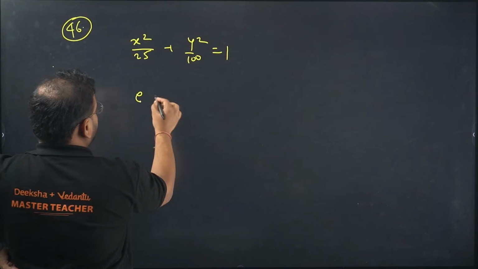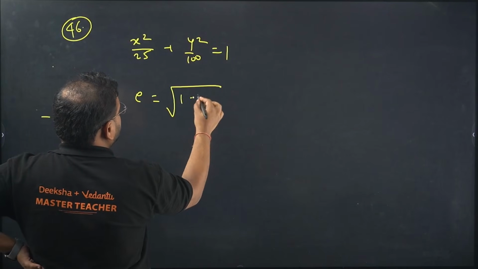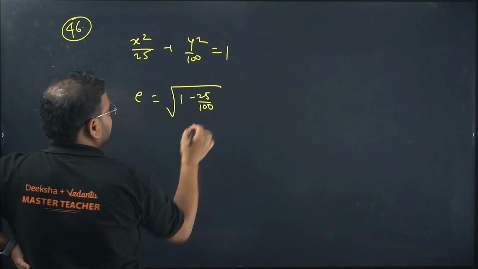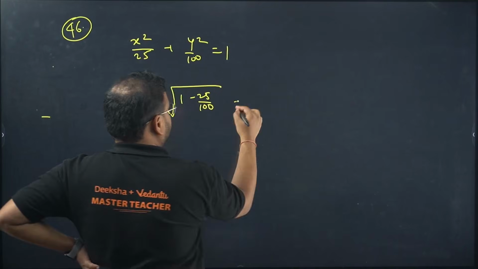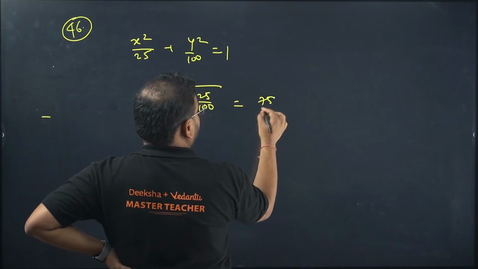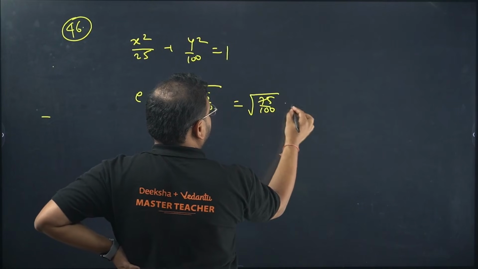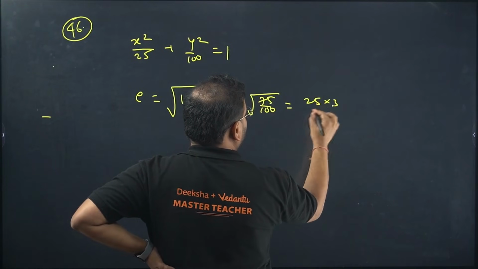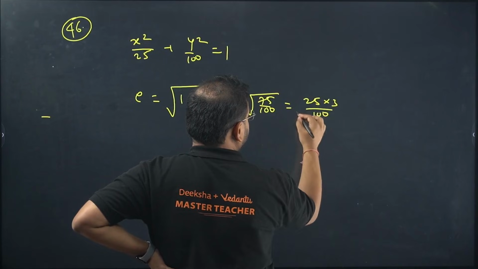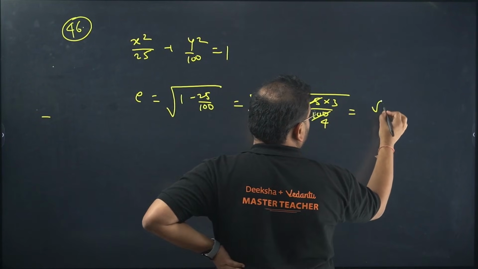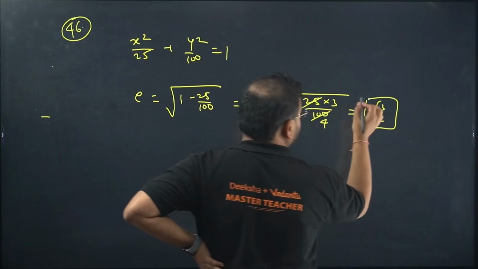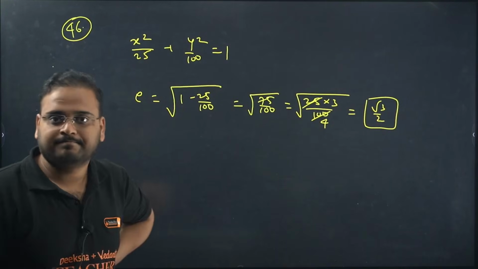So e will be what? Root of 1 minus 25 by 100. Again, same thing. Whichever is smaller, put it in the numerator. We get here 75 by 100, root 25 into 3 by 100. 25 4. So root 3 by 2 is your value for eccentricity.